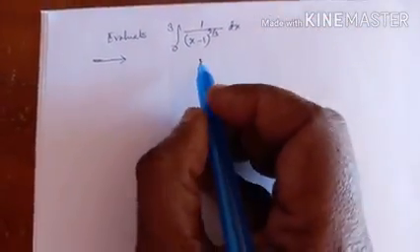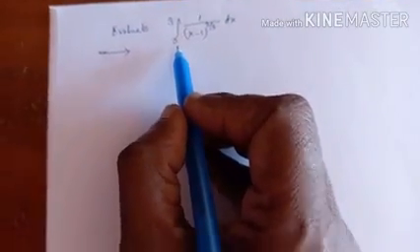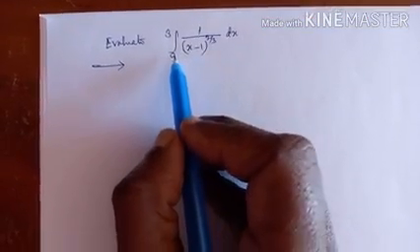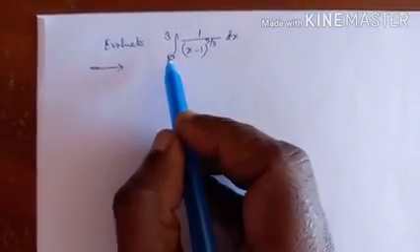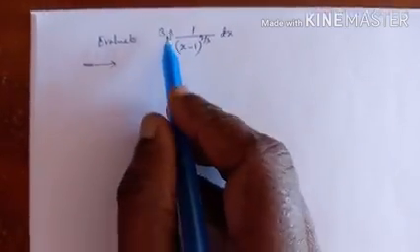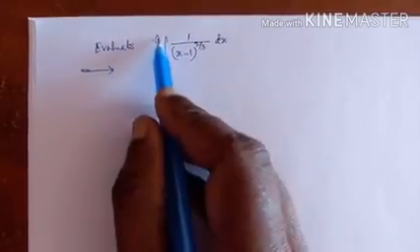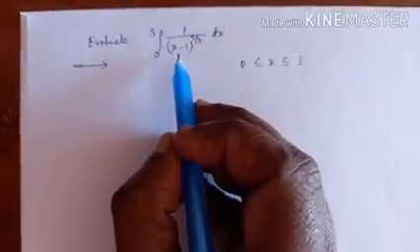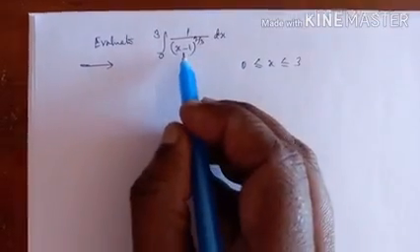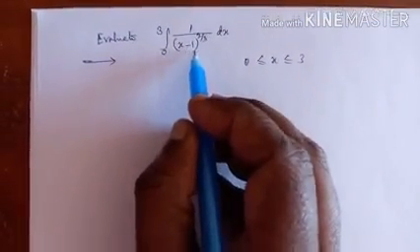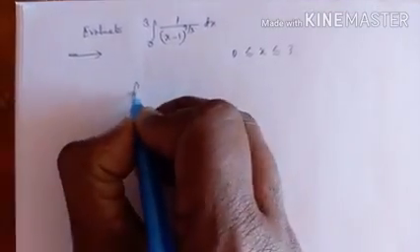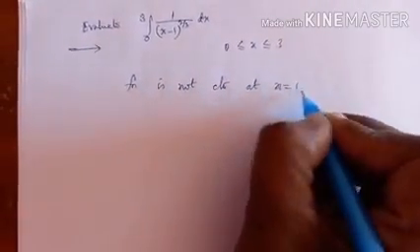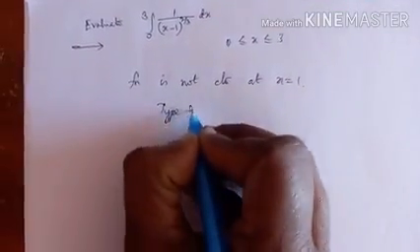Let us see one more problem of this model. Listen here. When you see the upper and lower limit, you may think it exists when you substitute. But you have to see in between also, whether the function is continuous in the interval 0 to 3. So when x takes 1, 1 minus 1 is 0, the function is not continuous at x equal to 1. So it is an improper integral of type 2.